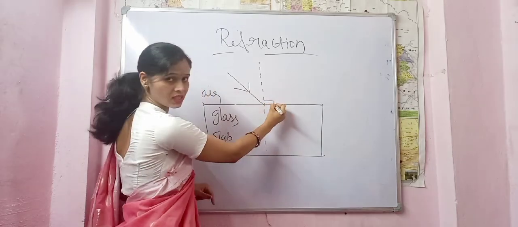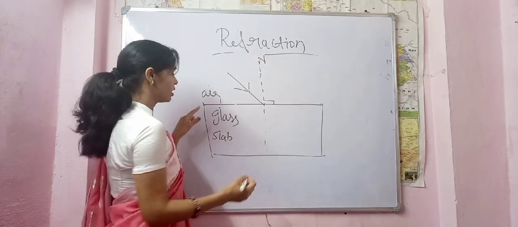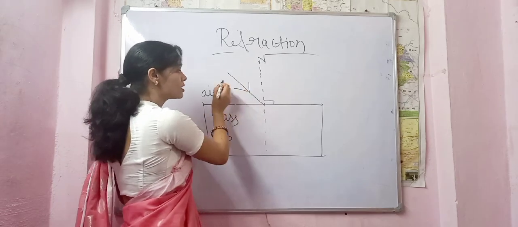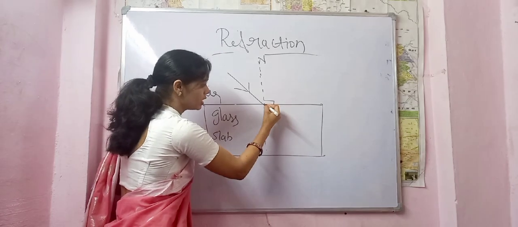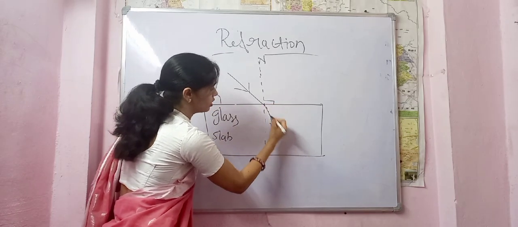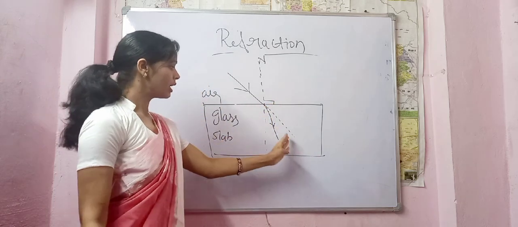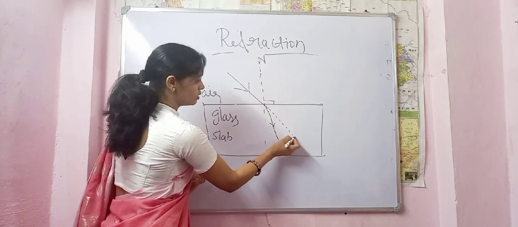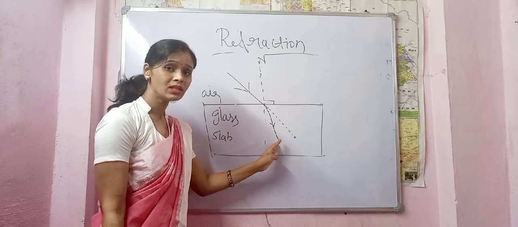We have already discussed it. Let's say it is a normal, and this is a glass slab which is a denser medium. As soon as the light travels from a rarer medium to a denser medium, it bends towards the normal. So the straight path of the light should be this, but it bent. Why did it bend?